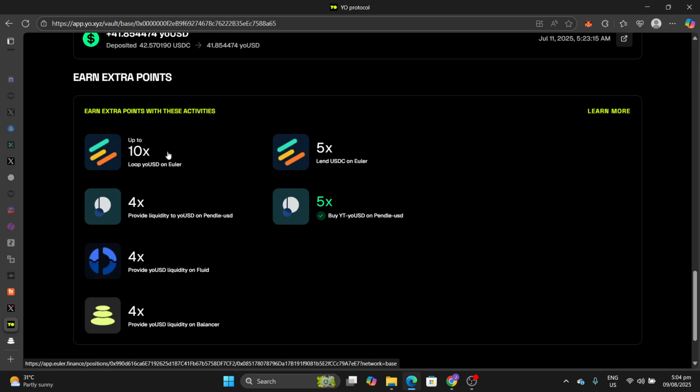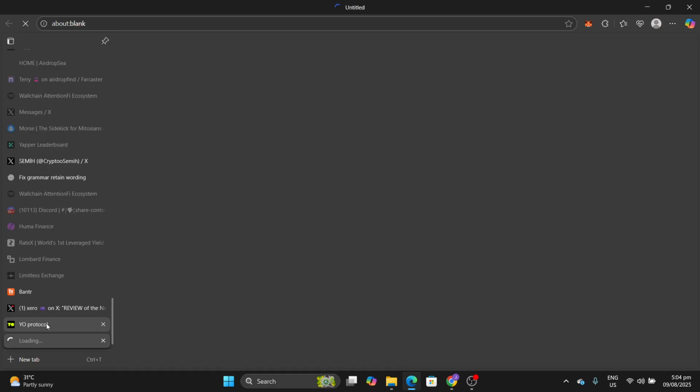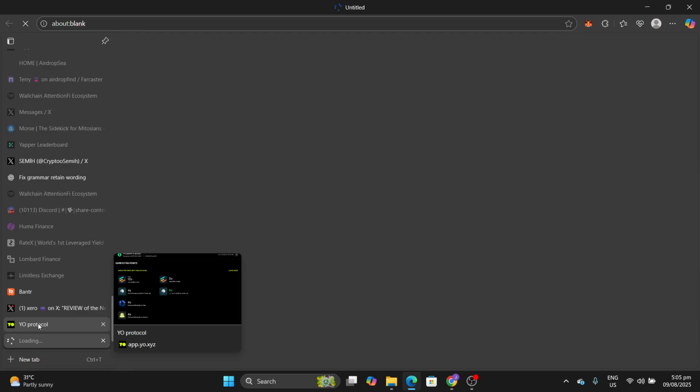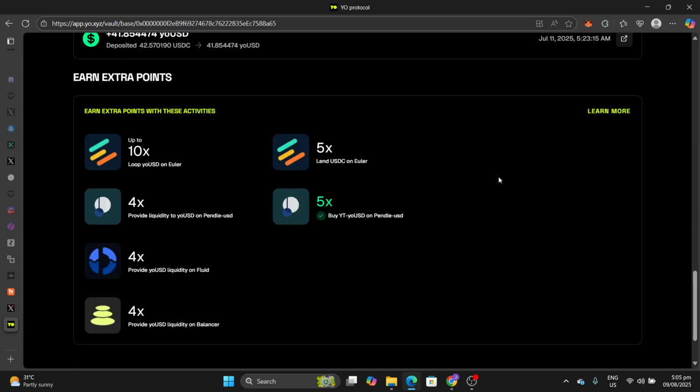On Euler, this is another strategy of interest, a looping strategy, where you deposit your USDC to lend it and earn supply APY, and if you desire, you can borrow against it. But wow, my PC is struggling, so let's just focus on my own approach, which is this one.